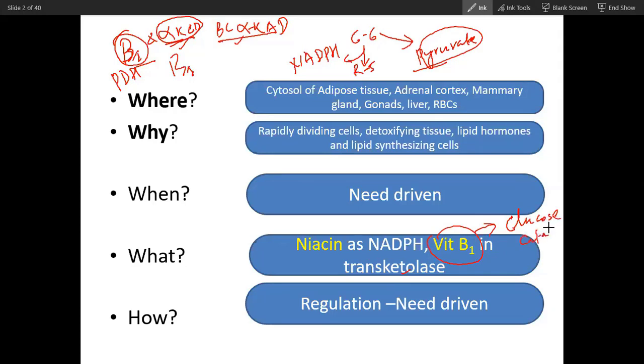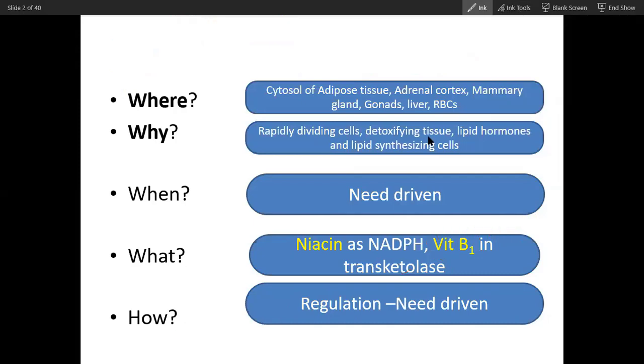In summary, did you understand now? Then how does it happen? We will see this. So did you all understand? Overview. Did you get an overview of this pathway, the pentose phosphate pathway? Yes, sir. Yes. So now we will talk about the pathway.